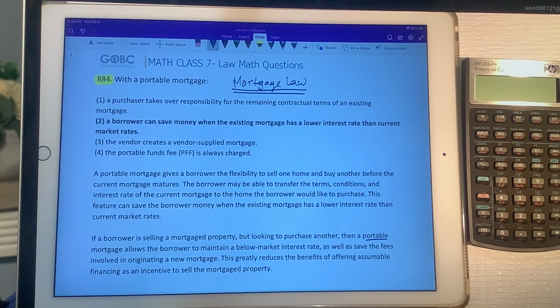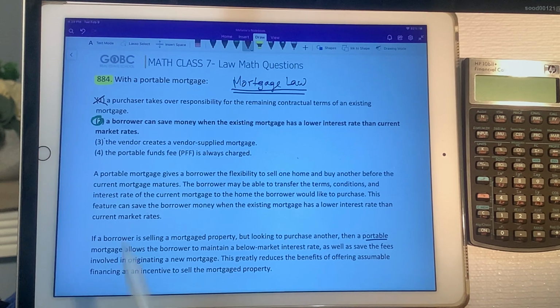Okay, so for this one, the correct answer is that a borrower can save money when the existing mortgage has a lower interest rate than current market rates. Absolutely, right? If you had a 7-year term on your current mortgage and you wanted to sell 2 or 3 years in, you might want to keep that interest rate if the current market rates had gone up a bit.